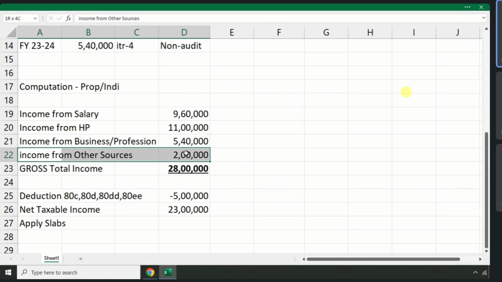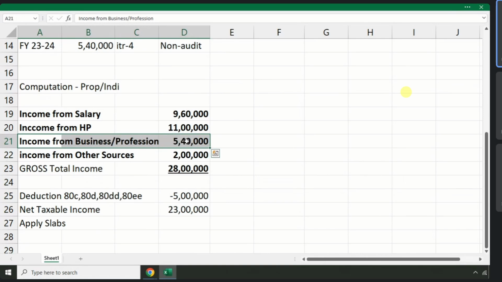If they also have business or profession income, they need to file ITR 4. Okay? Only an individual having income from salary, property and other sources will file ITR form number 1. If that individual also has any income from business or profession, then they need to file ITR form number 4 in case of non-audit. Okay?